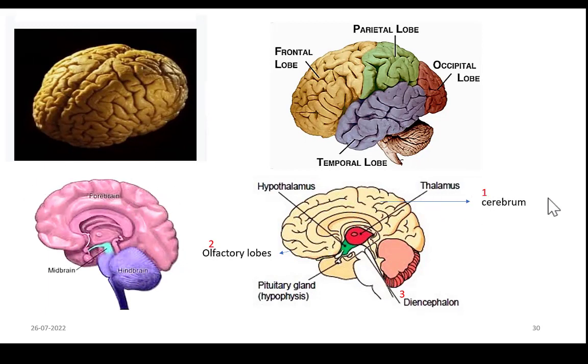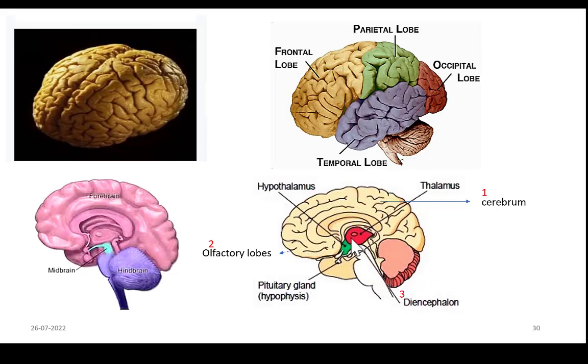Now this forebrain has three important parts. They are the cerebrum. Cerebrum is this folded region. This whole folded region is the cerebrum. Then the olfactory lobes. Olfactory lobes are concerned with olfaction, that is the sense of smell. So we have olfactory lobes here at this region. We cannot see them in this picture, but they are actually embedded in the cerebrum of this zone. And the third part is the diencephalon.